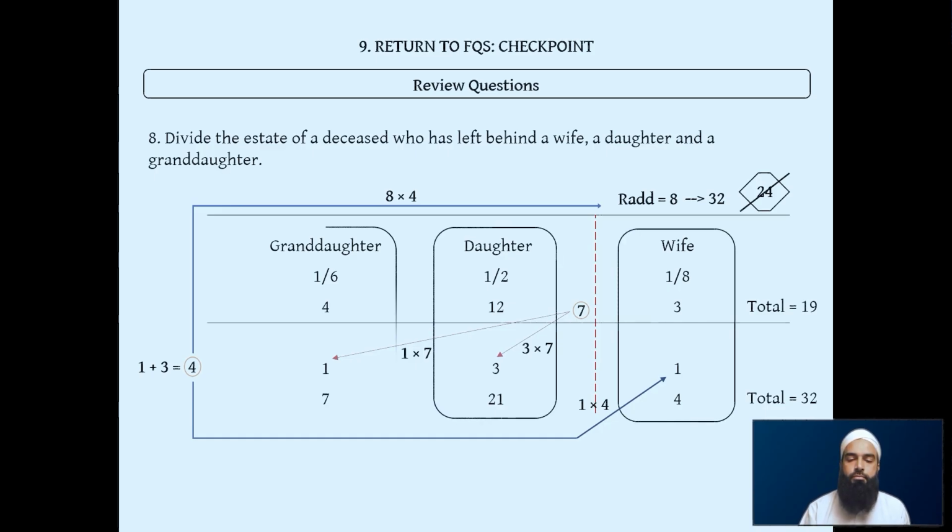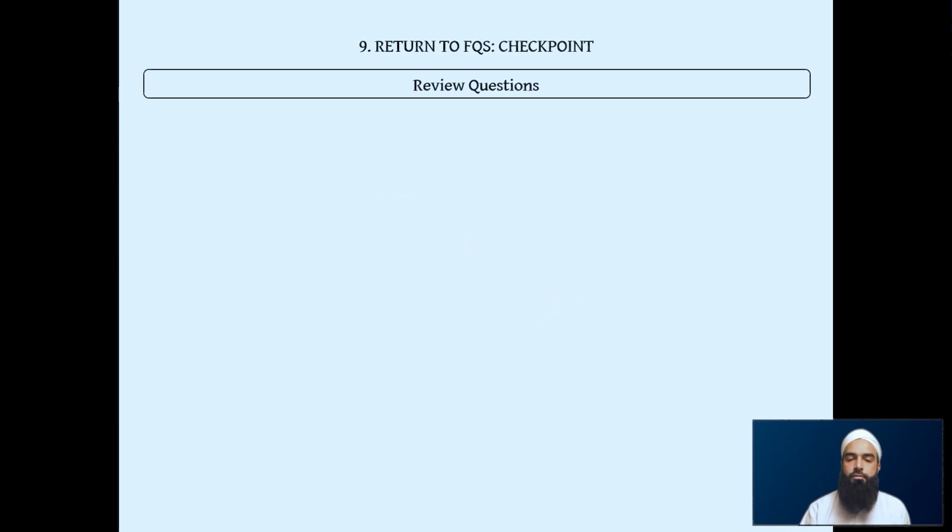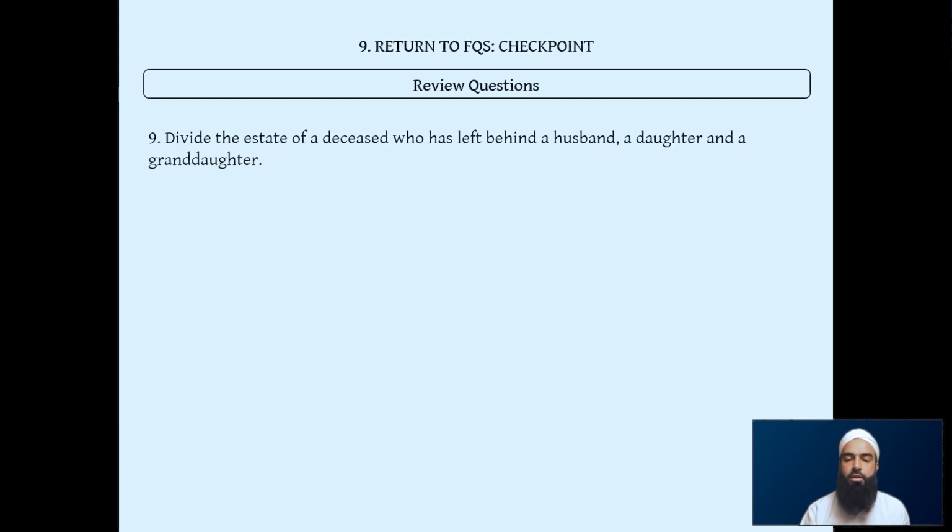So hopefully people got that one right. If you did get it right, then you know you're along the right lines, inshallah. Next, we do another example. Husband, daughter, granddaughter. What happens in this case?